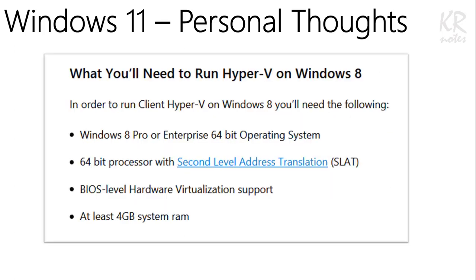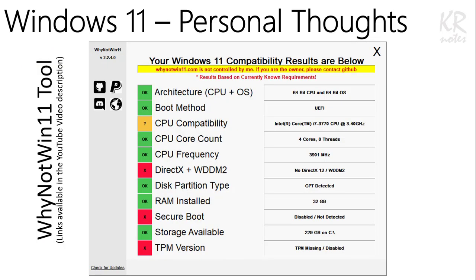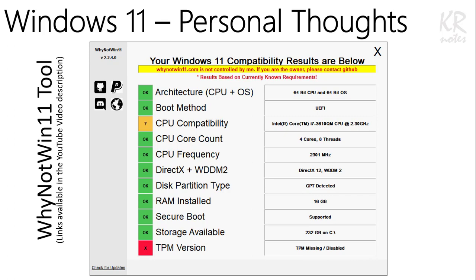When Windows 8 was released, we had a specific requirement for Hyper-V, and everyone wanted their CPUs to support hardware virtualization and SLAT. Now with Windows 11, everyone is busy finding if they have TPM and secure boot features on their hardware. Microsoft's PC Health Check tool still needs further improvements. I came across an interesting alternative for this tool, which is developed by Robert and hosted on GitHub for community contributions. It is called Why Not Win 11.